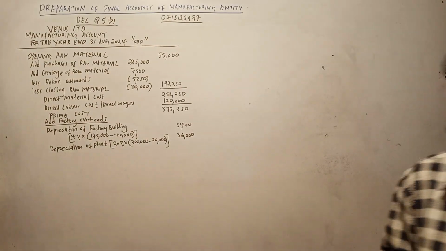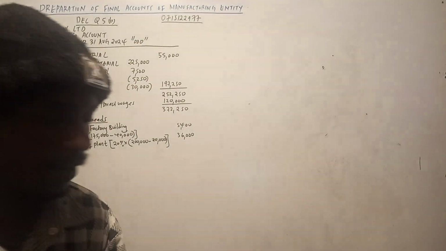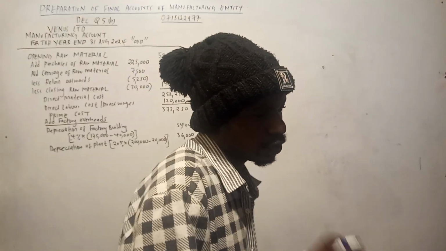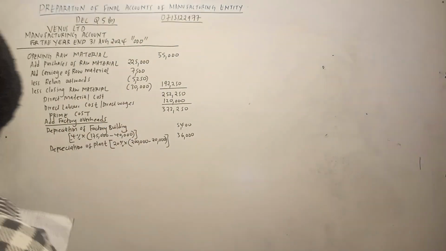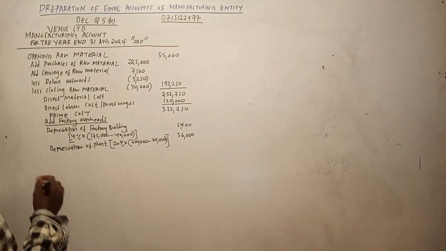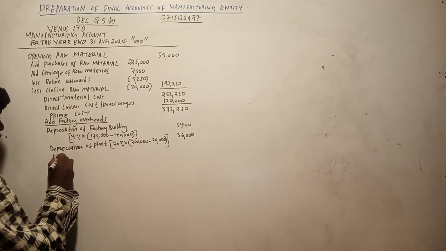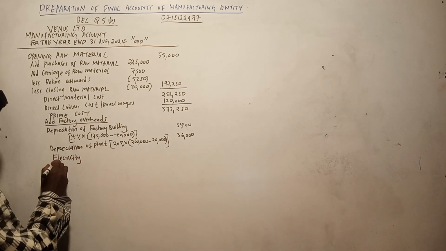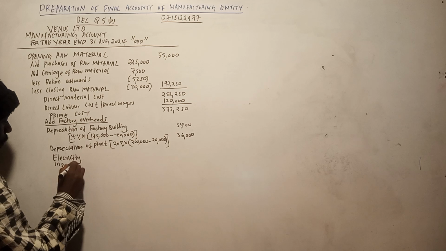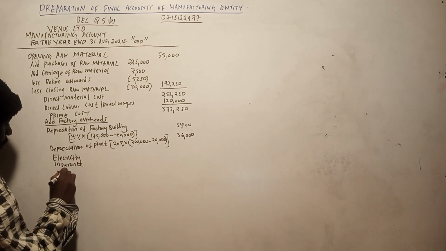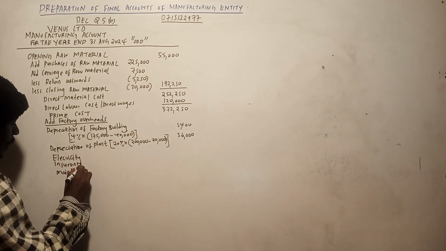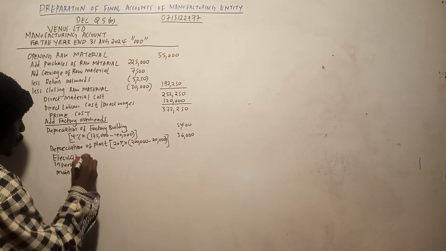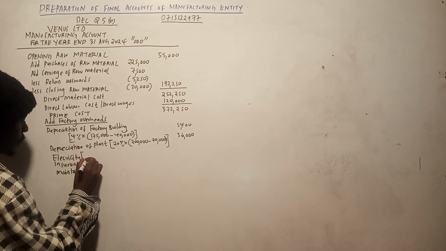And then we have electricity. So we have these items. I can see electricity, insurance, and maintenance. So those ones, we need to do some working. So we need to do the working for the 3 items.